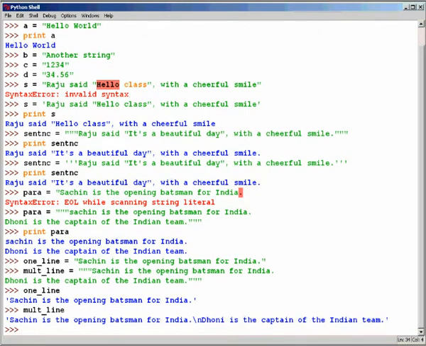When we try to see what is in mult line, instead of printing the second line in a new line, it shows a new character called \n here, and the second line appears in the same line. Please note that we are not printing the value in mult line here. We are just seeing what is in the variable mult line. So this means the character \n is a line break character.